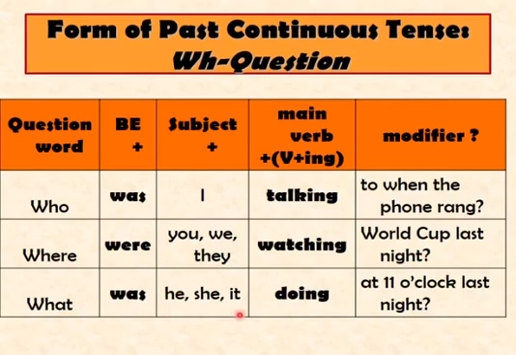What was he doing at 11 o'clock last night? What was she doing at 11 o'clock last night? Or what was it doing at 11 o'clock last night? Sorry, this is not who, this is what, please. So I use WH words like who, where, and what over here.